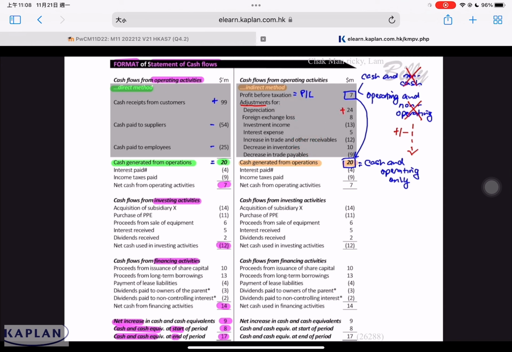Other examples are things like forex exchange losses, investment income, and interest expenses. All these are considered non-cash, non-operating items. What you need to do is to take them out. For examination purposes, normally the method they use will be the indirect method. You must get yourself very familiar with the indirect method and this sort of adjustment. Whatever method we use, at the end of the day, the cash generated from operation will be the same. From this line onwards, everything will be the same. Direct and indirect methods only affect how we calculate the cash generated from operations. It does not affect any figure from there onwards.